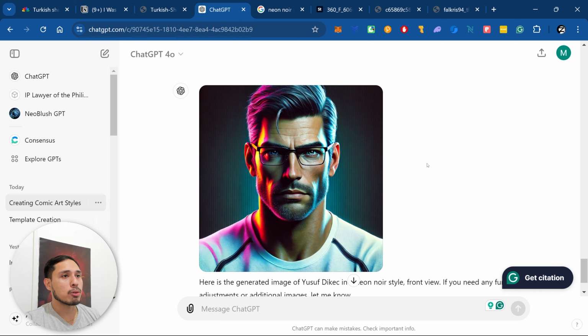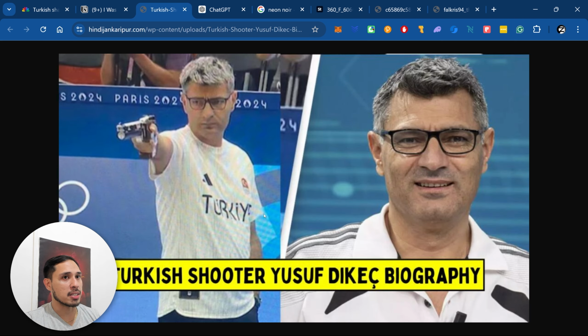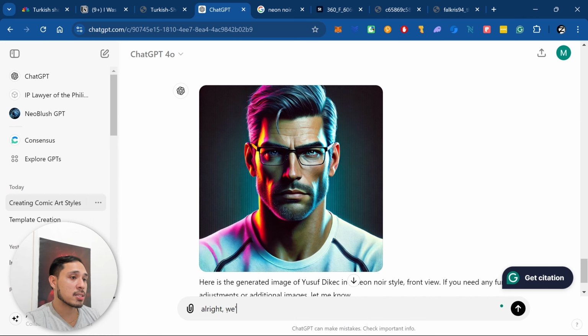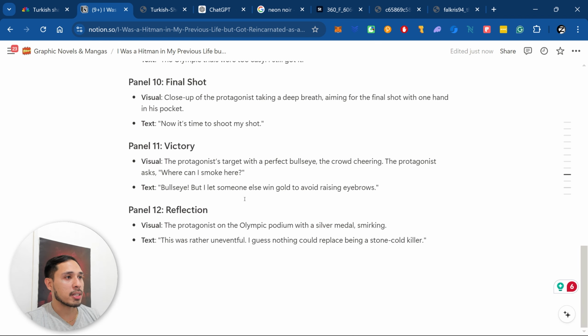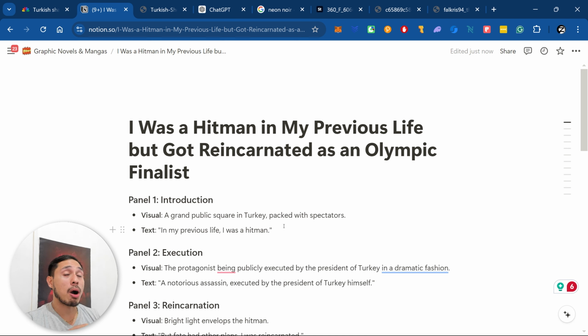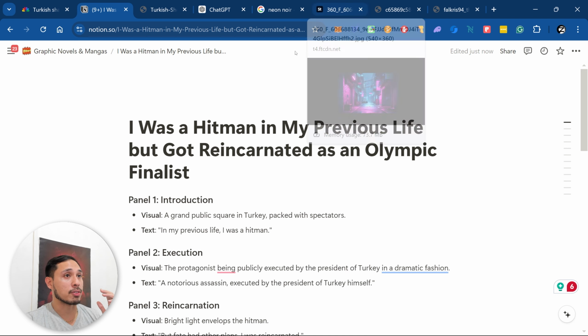I think we may have to make compromises here, guys. I guess this shows that ChatGPT is not that good at copying likeness very much. Alright, we're gonna use this as the character. By the way, I already have a script ready. I created this one earlier today. If you want to know how I make my comic scripts, be sure to watch the video on the top right corner of the screen.